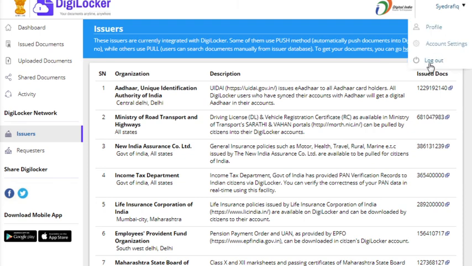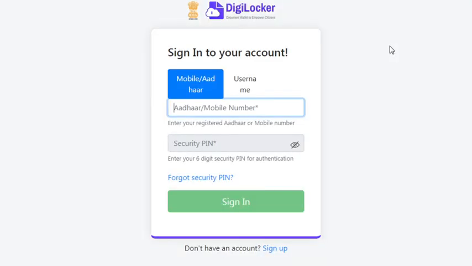And after completion you can log out also. In this way you can log out. Thank you.